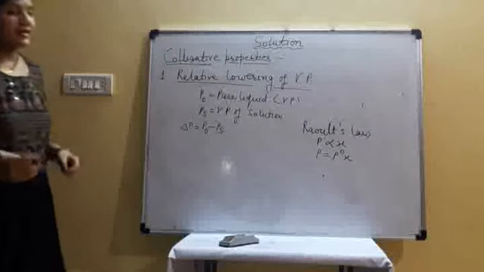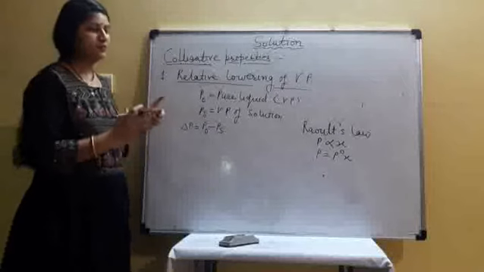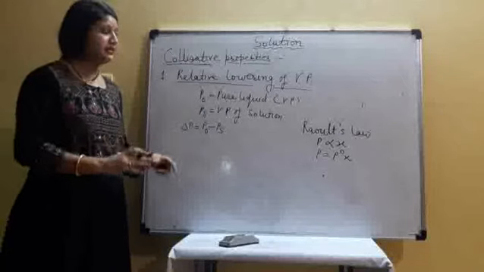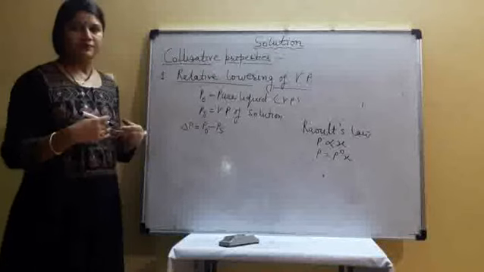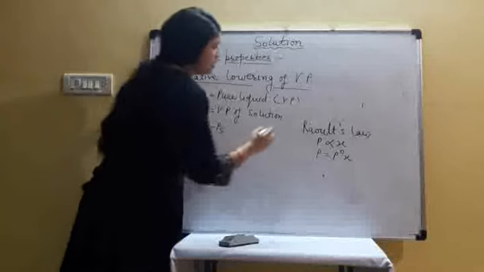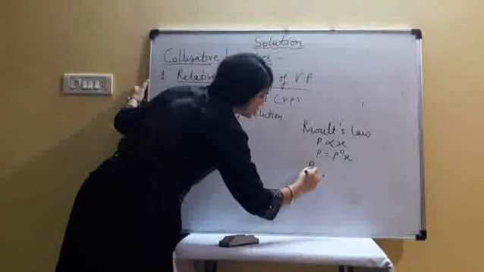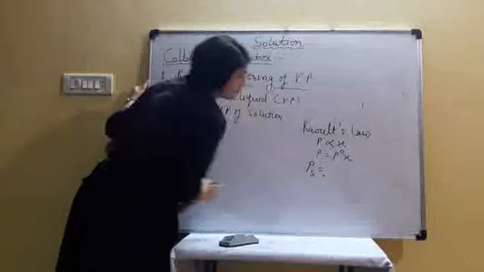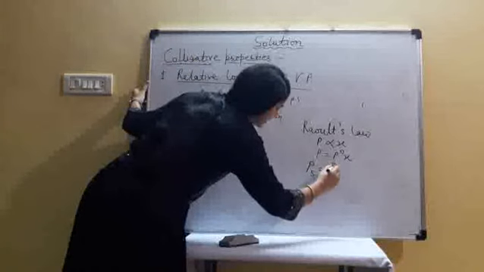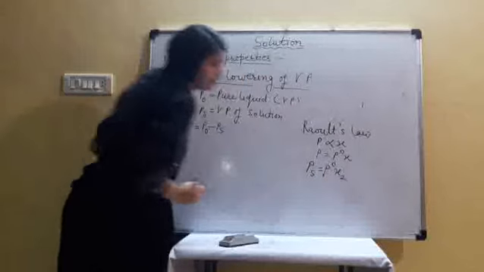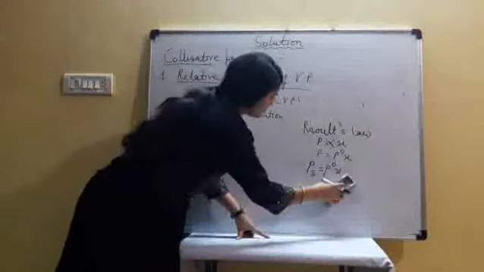Here X1 is the mole fraction of solvent and X2 is the mole fraction of solute. For the solution, we write the vapor pressure as P naught X1.